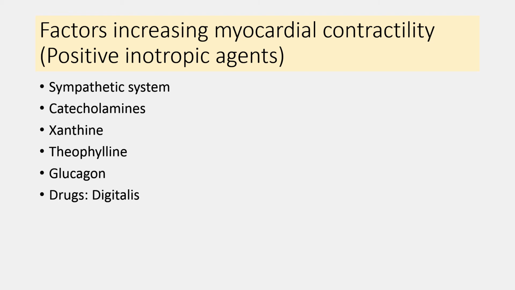Digitalis is a positive inotropic drug. It inhibits sodium potassium ATPase activity and increases calcium inside the myocyte. So these are all the positive inotropic agents that can increase myocardial contractility, and they increase stroke volume at a given end diastolic volume.